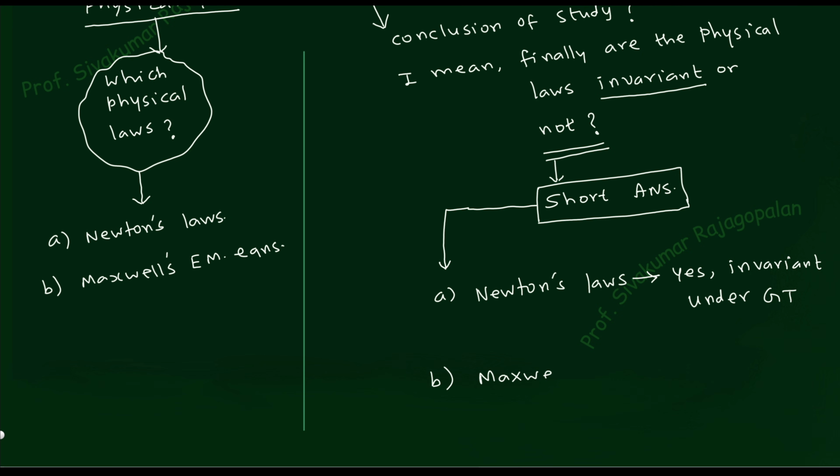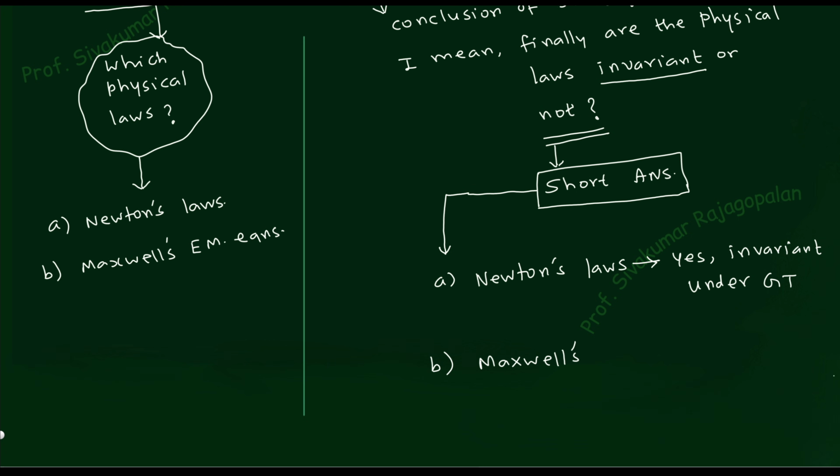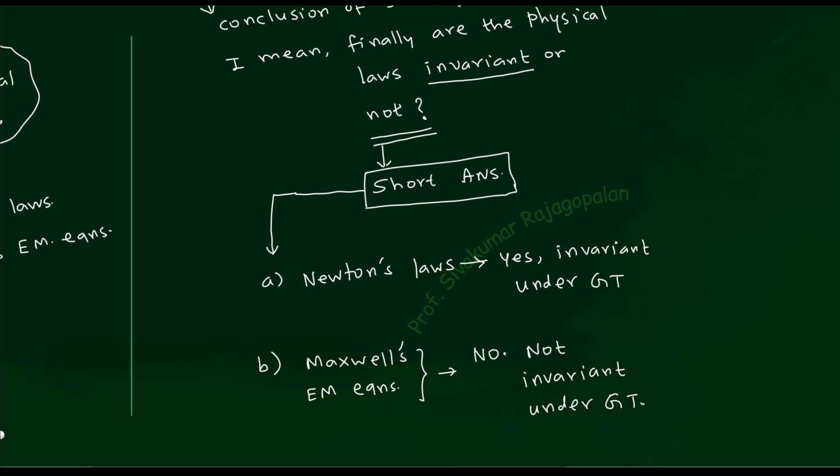But the problem came with the B, namely Maxwell's equations. So I will write down Maxwell's electromagnetic equations. EM means electromagnetic. I will write it as EM equations. No, the answer is no. So I will say that they are not invariant under the Galilean transformation. So this is the short answer. That means without explaining any mathematical foundation, simply I am telling that Newton's laws are invariant, Maxwell's laws are not invariant. But if I tell like this, there is no way to appreciate and learn something.